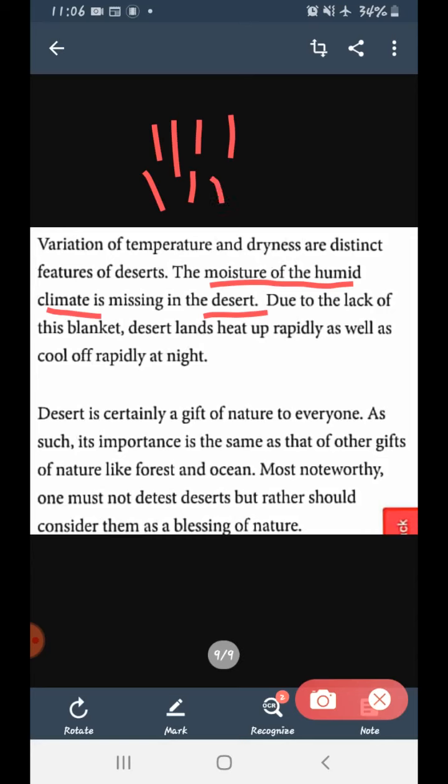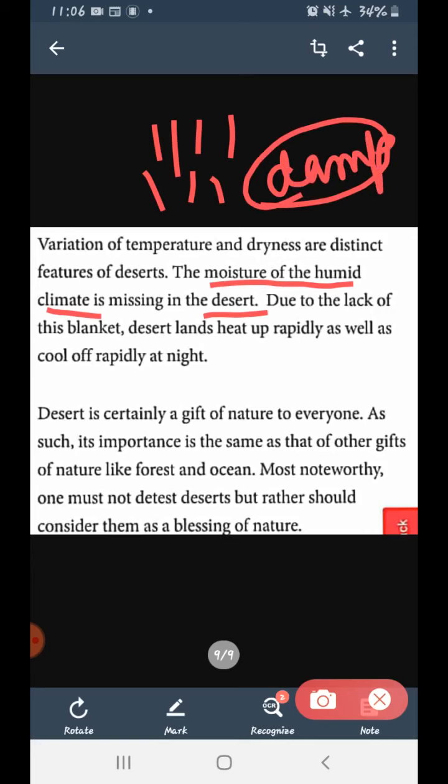When there is lots of rainfall, even the atmosphere is damp. Damp means gila. Whereas in desert the climate is always dry. So, the moisture of humid climate is missing in the desert.